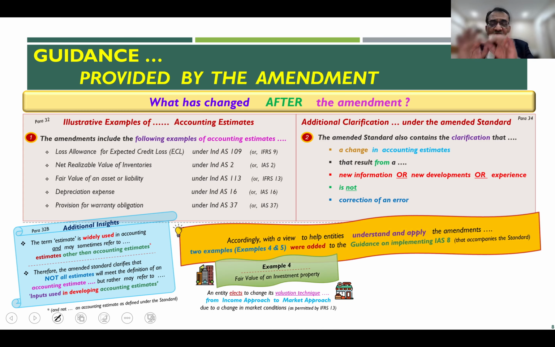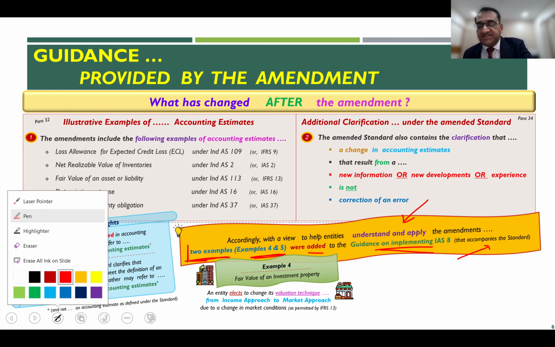Accordingly, with so much emphasis given, and with a view to help entities understand and apply the amended requirement, two new examples have been incorporated in the guidance on implementation of Ind AS or IAS 8, which accompanies the standard. The two new examples are example 4 and example 5. They have been added so that users of the financial statements are able to appreciate what is a change in accounting estimate or an accounting estimate per se.